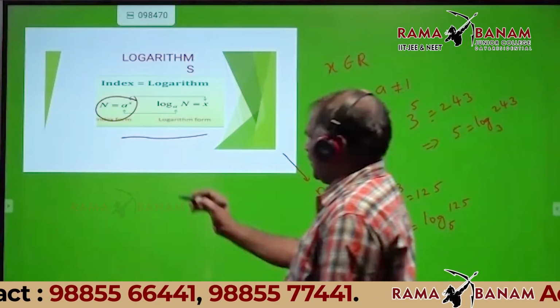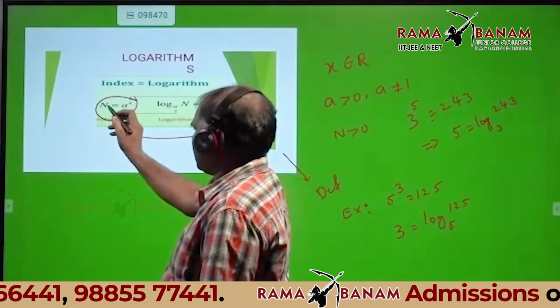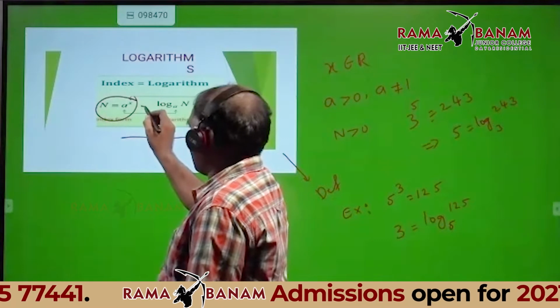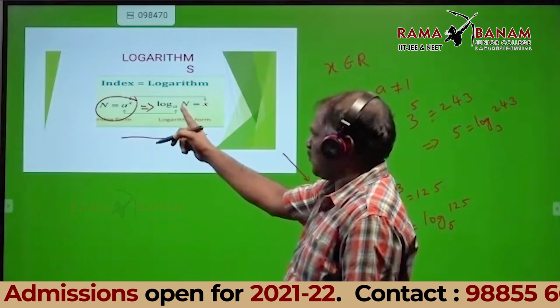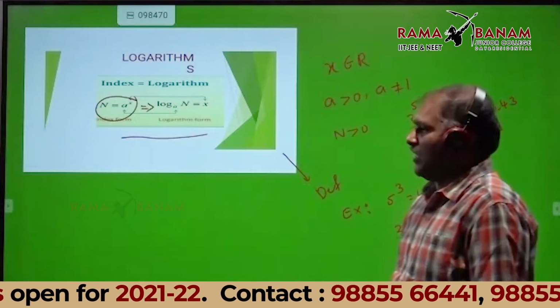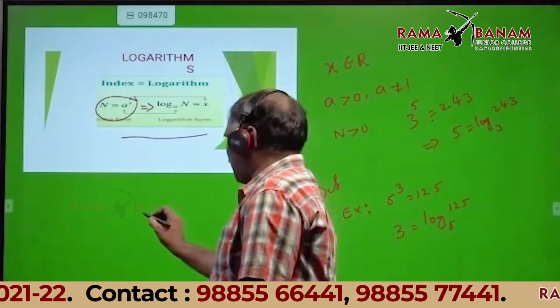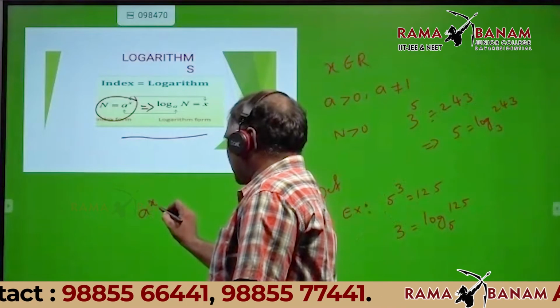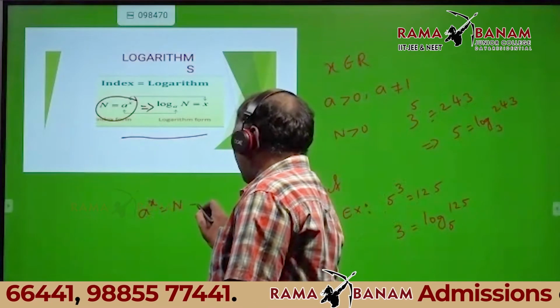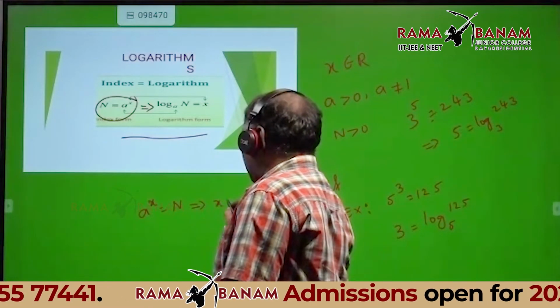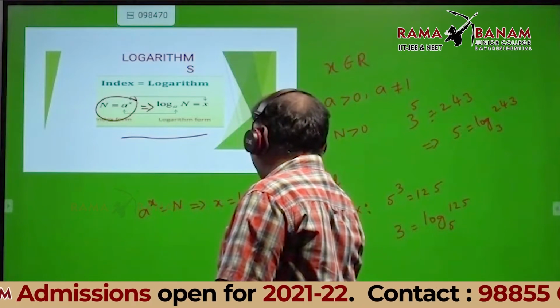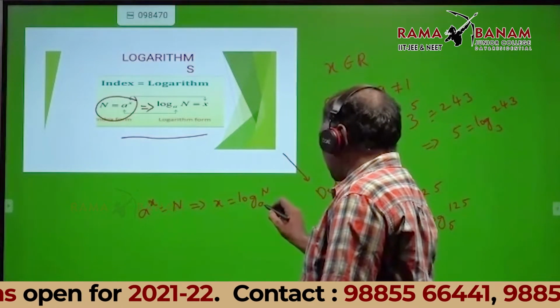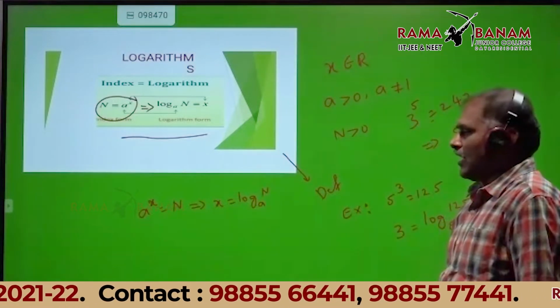What is the definition? a power x is equal to n implies x is equal to log n base a. This is the definition of logarithm.